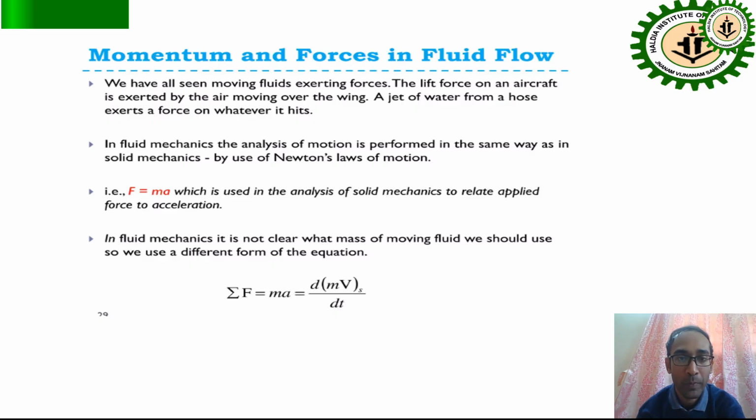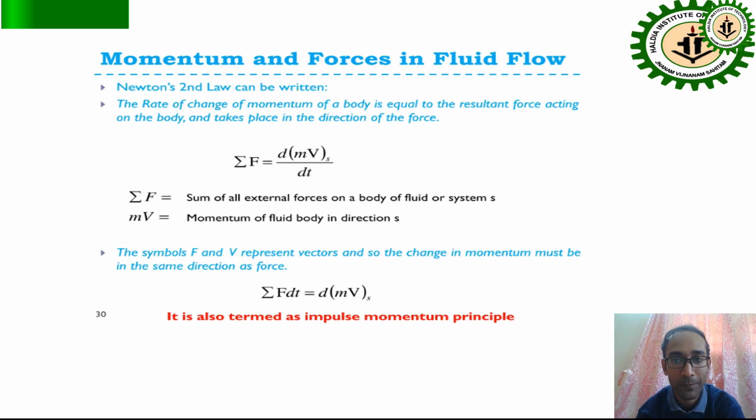Now momentum and forces in fluid kinematics, this is a different topic. We can say the summation of F comes from Newton's second law. The summation of F equals m into a, so we can say d into mv by dt. So the momentum force on the fluid is the summation of this, where the summation of F means the external forces on a body of a fluid system, and mv equals the momentum of the fluid. So the summation of F into dt equals d into mv. It is termed the impulse momentum principle.